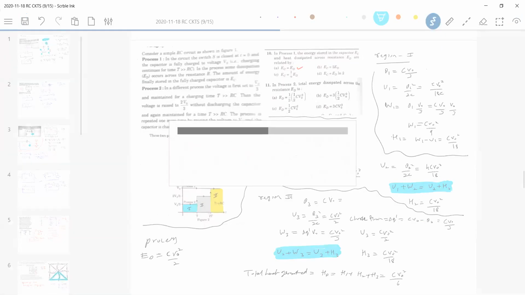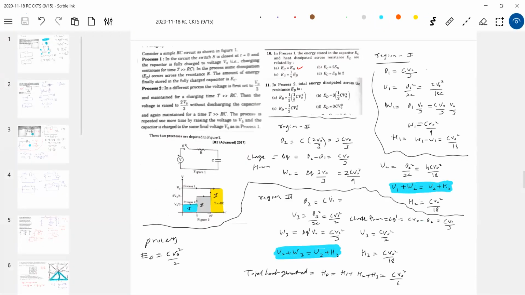Most of the students, what happened, everything is fine. See, this was the biggest trouble for them: how to write this? Even if you look at the books, they have not given it in order. They have done some method. If you look at the solutions of most of the books, they brought this H3 by some method. The students are not getting how to do this. So just stick to the conditions which are given here. It's universal; anybody can do it. If you know this method, I think it's very easy. No complication, nothing.